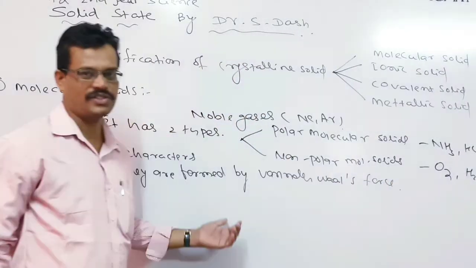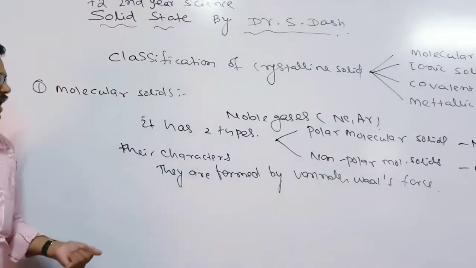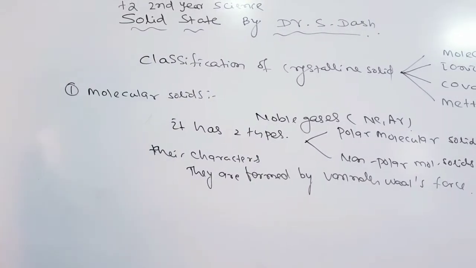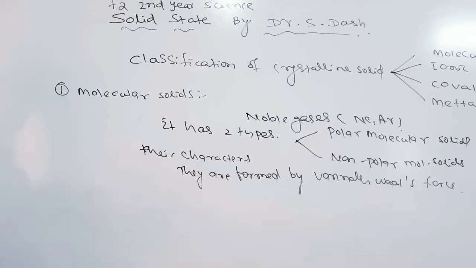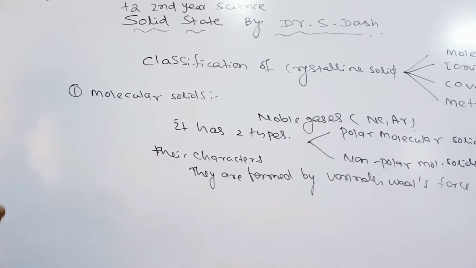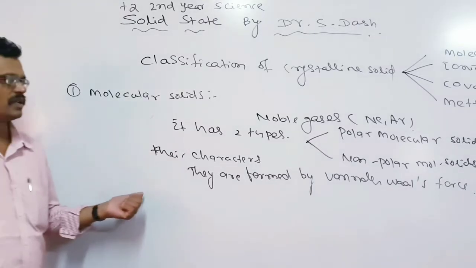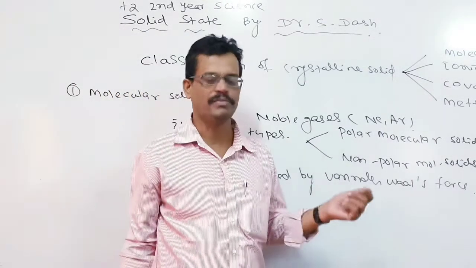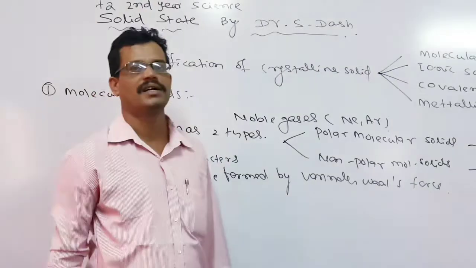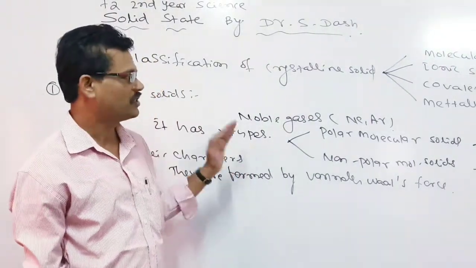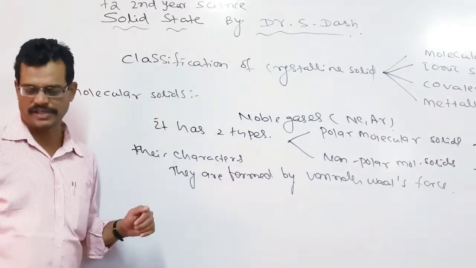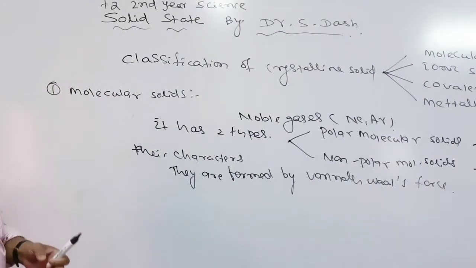Since this force is a weak force, these solids show low melting and boiling points and low heats of fusion. Some examples of molecular solids are solid carbon dioxide and naphthalene. So this is the first category of our crystalline solids.